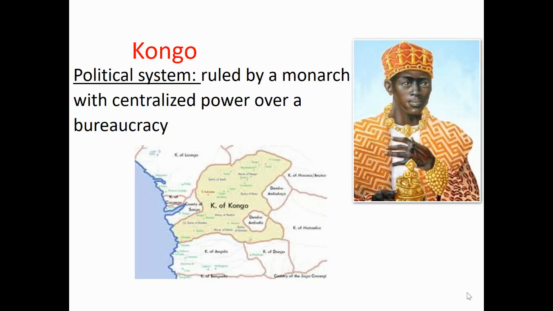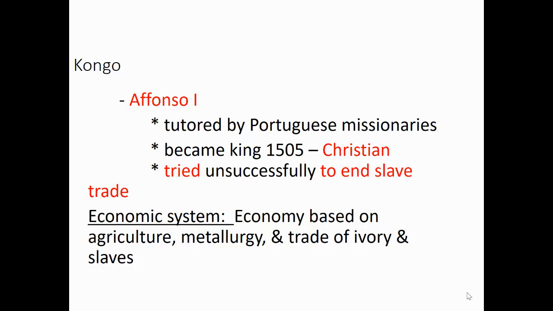Congo. The political system, it was ruled by a monarch with centralized power over a bureaucracy. Now, a leader from Congo who became well known for his beliefs was Afonso I. Afonso I was tutored by Portuguese missionaries, and he became king in 1505. He did convert to Christianity, and he tried to unsuccessfully end the slave trade. He did not think that Congo should be participating in the slave trade. However, he was not able to end Congo's participation in this.